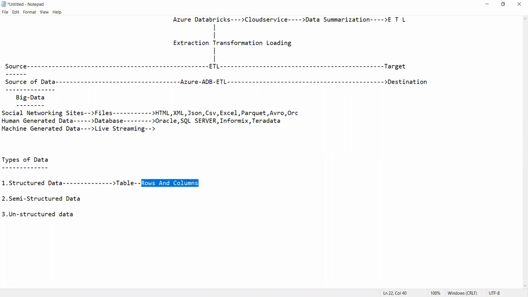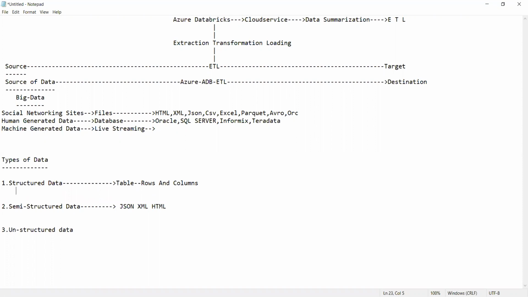Now, semi-structured. What do we mean by semi-structured? It is data recorded in the form of a JSON file, an XML file, or an HTML file. Guys, what is JSON? What is HTML? Before that, I will show you an example of structured data first.